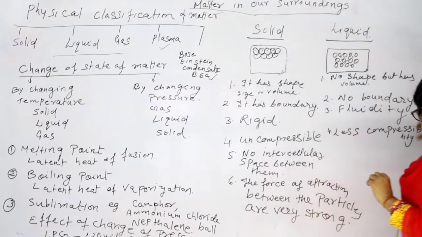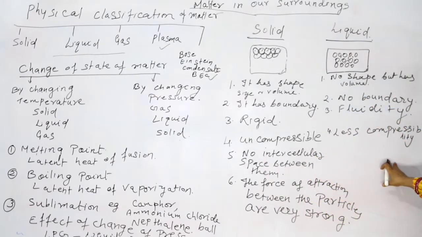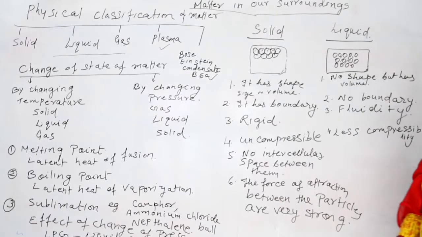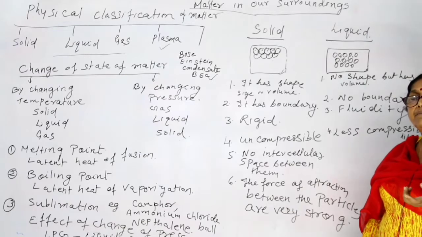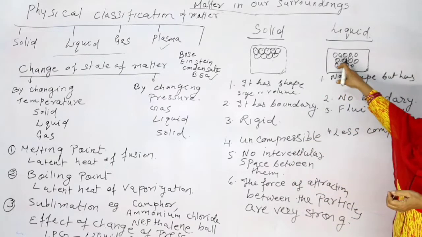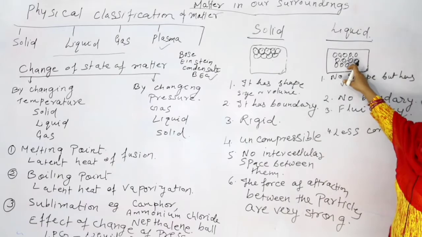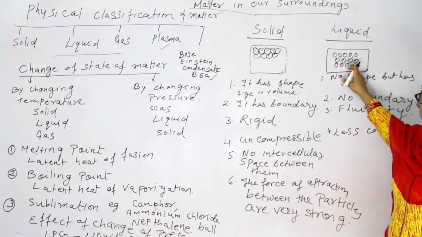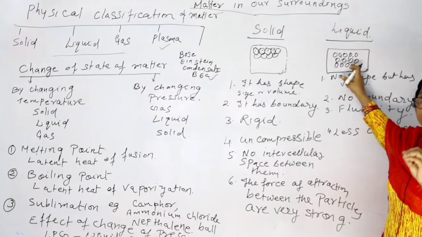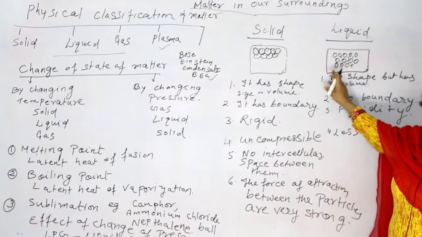Here we are saying less compressibility is there. Why does this happen? Because there is a small, less interspace present here between the particles.